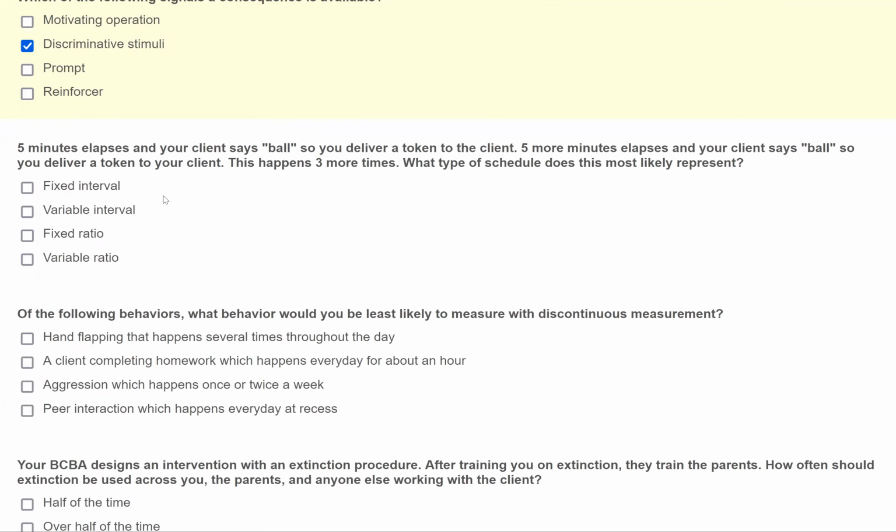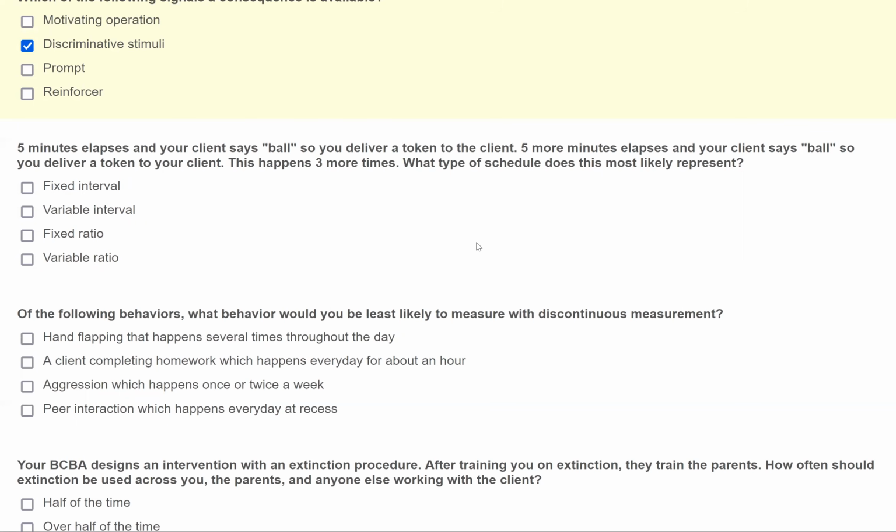We have to ask ourselves, right? Are we looking at something fixed or are we looking at something variable? And are we looking at something that's an interval or a ratio? And it's up to you which piece you tackle first, but you need to go step by step. So let's just start with fixed versus variable. Fixed means what? Fixed means the amount of time or the amount of responses is unchanging.